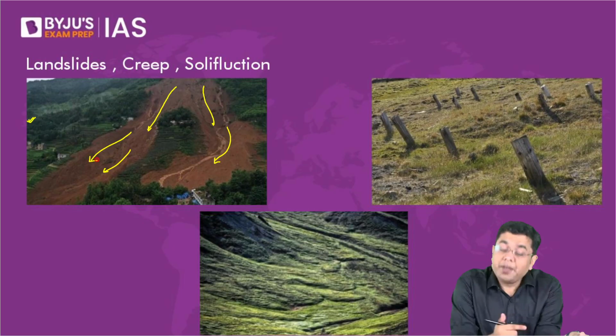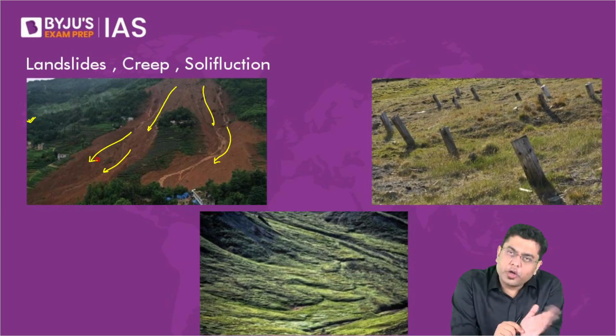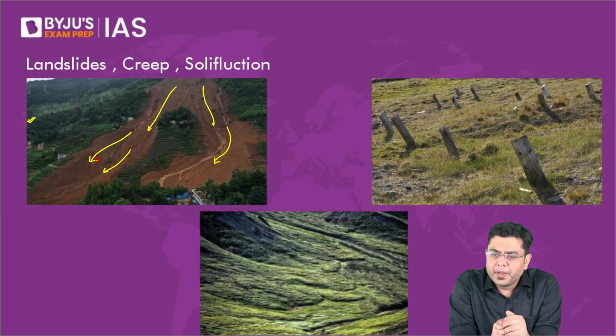Now, when will this happen? For this, availability of water needs to be high or low? What do you think? Availability of water for this? Very good, high. The gradient needs to be high or the gradient needs to be gentle? What do you think? Very good. Volume of material which is available to move, that needs to be high or low?